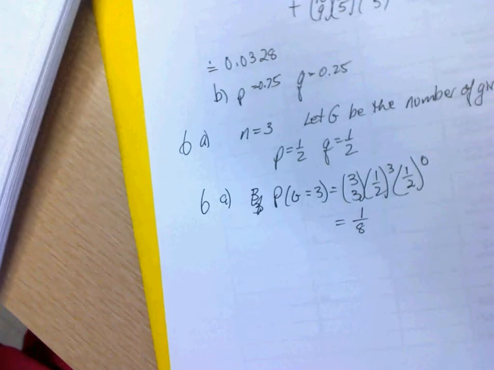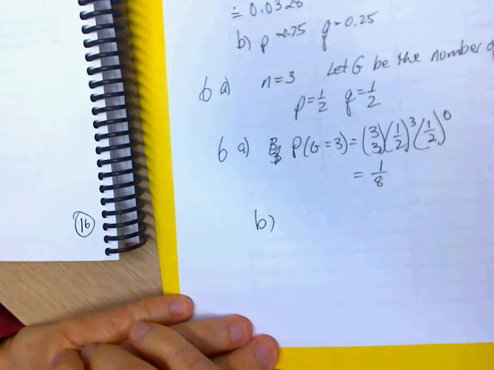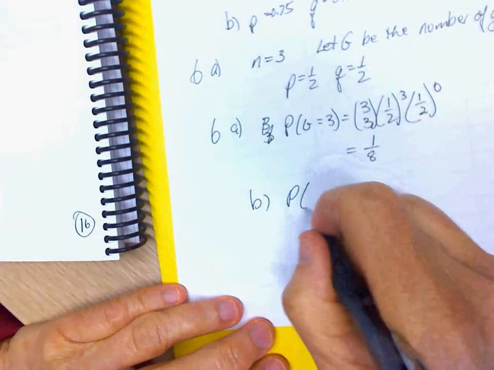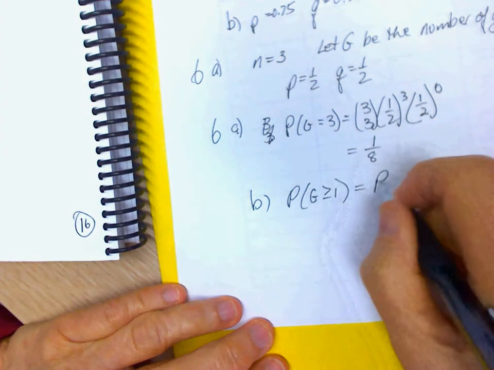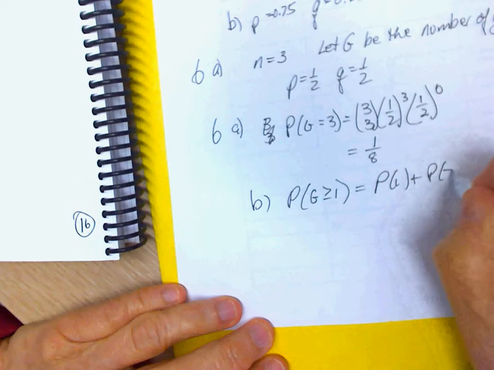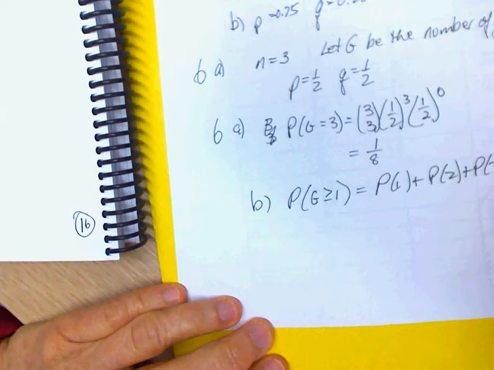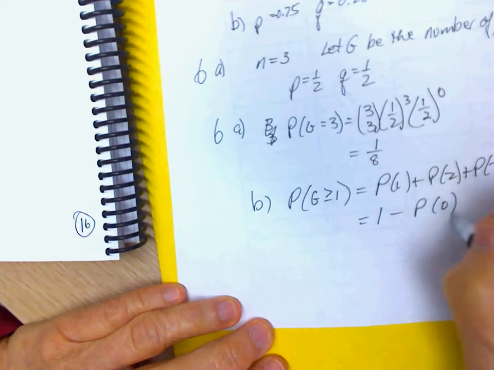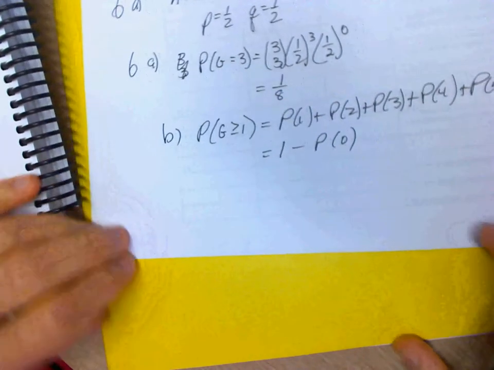Okay. Part B. A couple planning to have 5 children will have at least 1 girl. So we want the probability G is greater than or equal to 1. That's going to be probability of 1 plus probability of 2 plus probability of 3 plus probability of 4 plus probability of 5. So that's too much work. We'll just go 1 minus probability of 0.